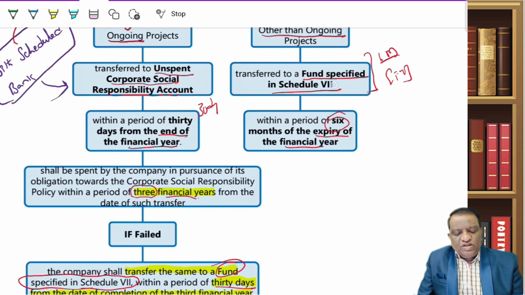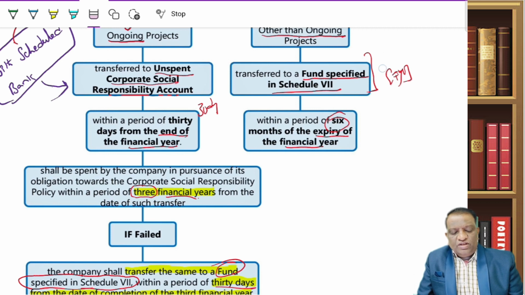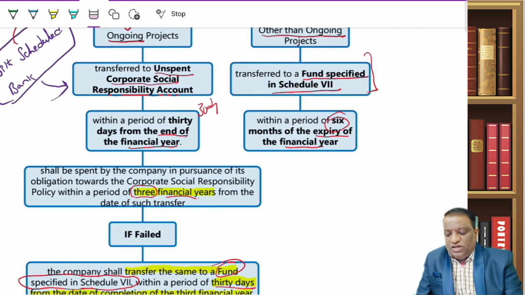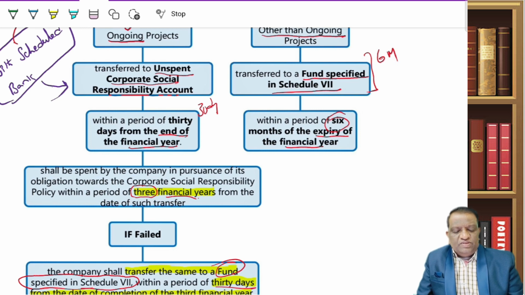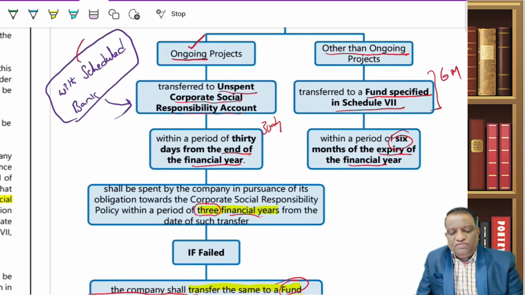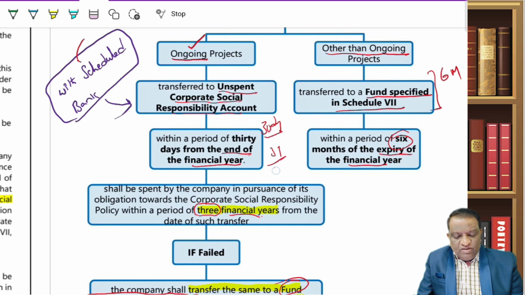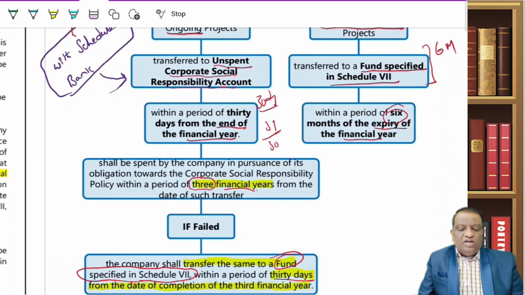So then transfer it to the fund specified under Schedule 7. What is the time limit? 6 months from the end of the financial year. Now, what if it is not relating to an ongoing project? That is what you have discussed: within 6 months, you have to transfer. What if it is relating to an ongoing project? Transfer to the unspent CSR account within 30 days. Use this money for 3 years. If you couldn't spend it, again within 30 days from the expiry of 3 years, you will transfer it to this fund account.